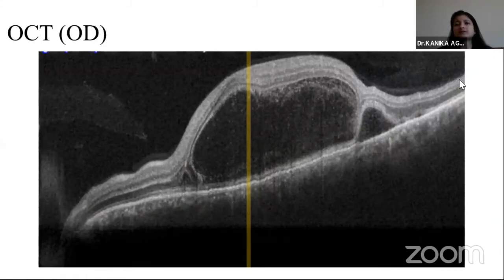And here we can see there is presence of the subretinal fluid. Along with that, we also see presence of this intraretinal collection. What this actually is, is a split at the level of the inner segment myoid. And we can see the ELM draping over the roof of this intraretinal split in the myoid zone. So this has been described as the bacillary layer detachment, and it points towards inflammatory pathology.